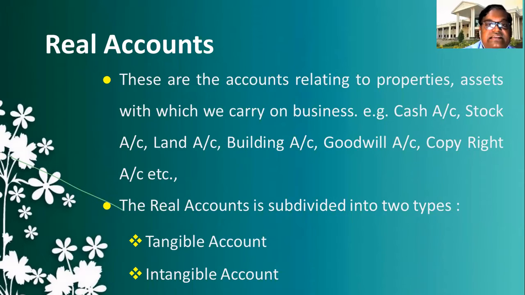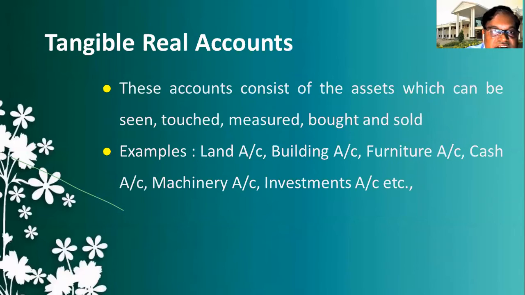The first one, tangible account. The second one, intangible account. Let us see what is tangible and intangible. Tangible accounts consist of the assets which can be seen, touched, measured, and bought and sold.